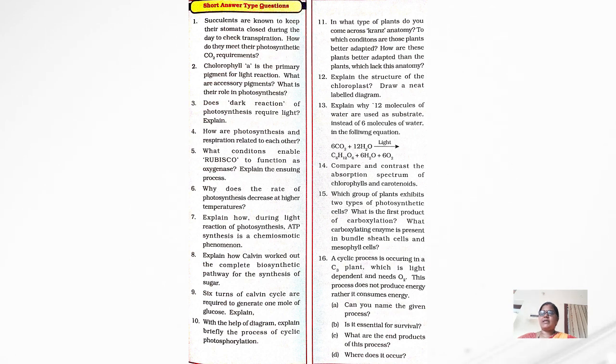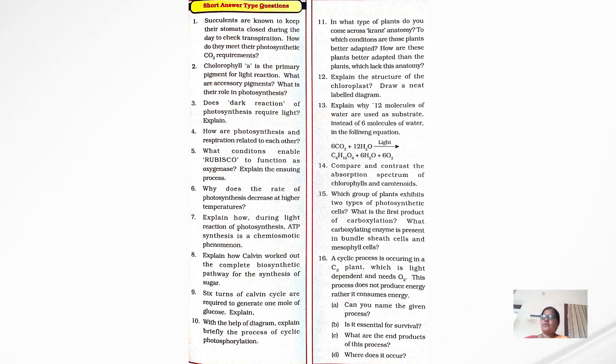Now, 17 questions are there. Among these 4 marks questions, again I will tell the important ones from the exam point of view. First, note down these 4 marks questions. Succulents are known to keep their stomata closed during the day to check transpiration. How do they meet their photosynthetic carbon dioxide requirements? Second, chlorophyll a is the primary pigment for light reaction. What are accessory pigments and what is their role in photosynthesis? Third, does the dark reaction of photosynthesis require light? Explain. Next, how are photosynthesis and respiration related to each other?